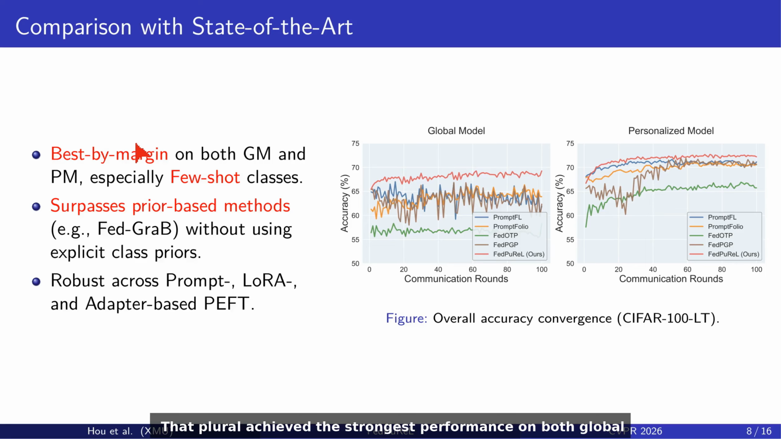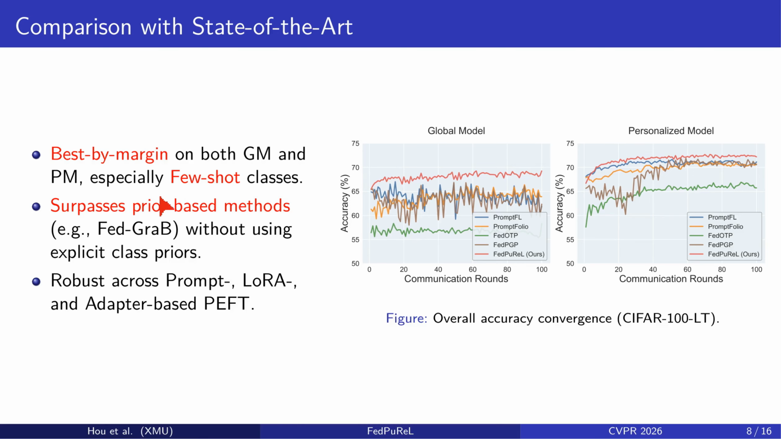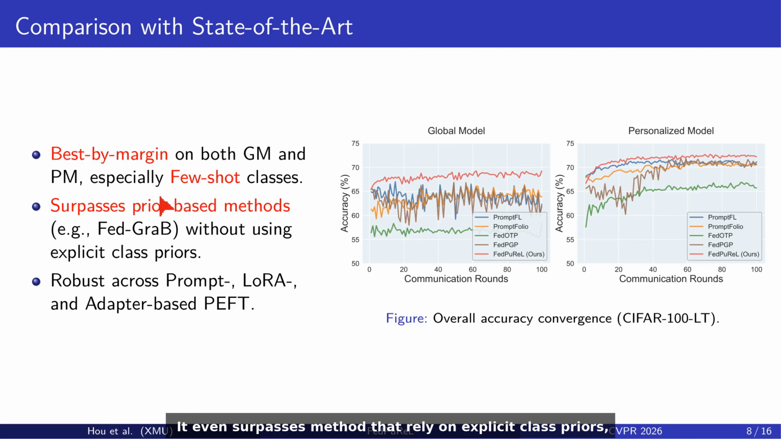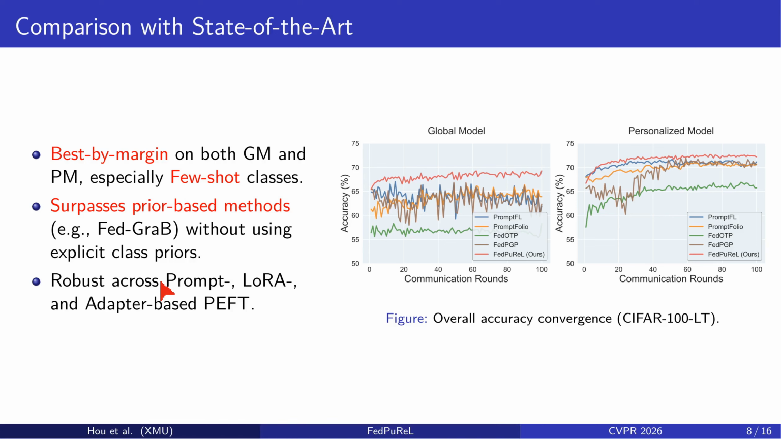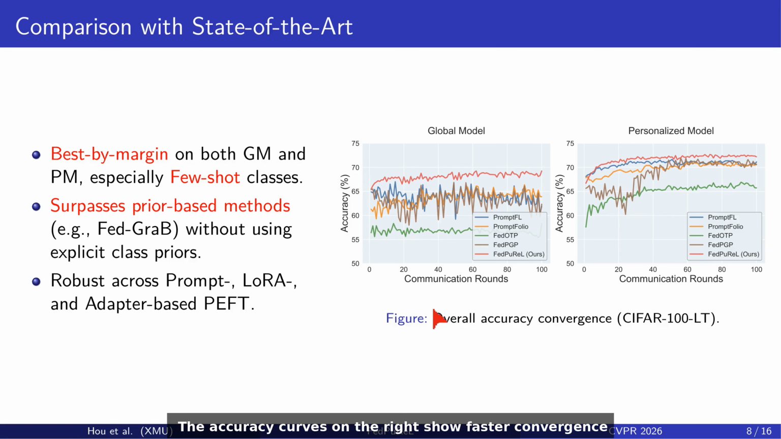FatPro achieved the strongest performance on both global and personalized models, with the largest gains on few shot classes. It even surpasses methods that rely on explicit class priors, although our approach uses none. The gains hold consistently across prompt, LoRA, and adapter-based fine-tuning families. The accuracy curves on the right show faster convergence and higher final accuracy on the long-tail benchmark.